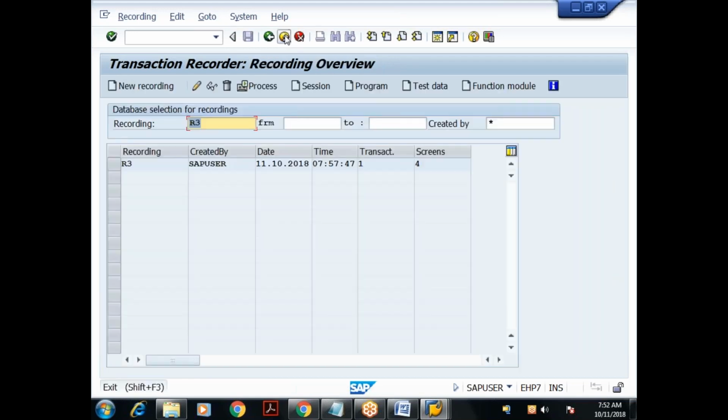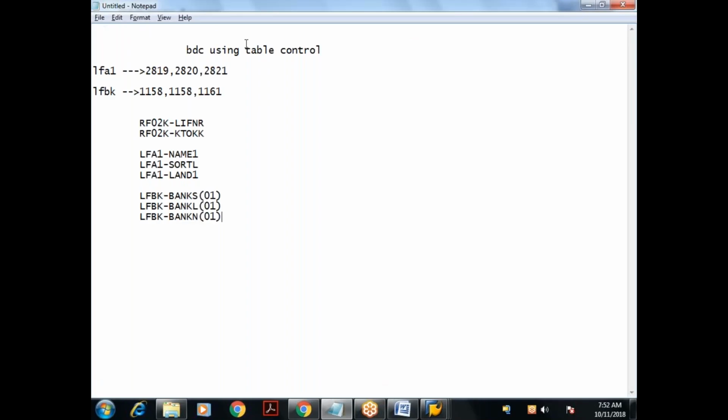The main concept in BDC using table control is that the table control field names will be dynamic, whereas the other input field names will be static. Those will never change, but the table control field names are dynamic in the sense that the field name depends upon the corresponding row ID.